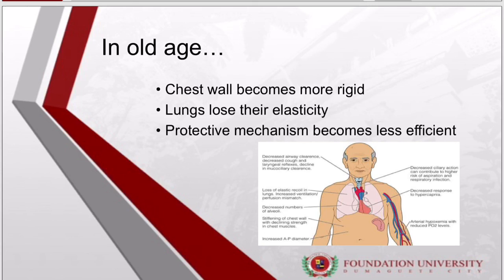As a result, many old people exhibit sleep apnea, which is a sleeping disorder. In addition, as we age, the protective mechanisms of the respiratory system become less efficient. As a result, older people are more at risk for respiratory tract infections, particularly pneumonia and influenza.